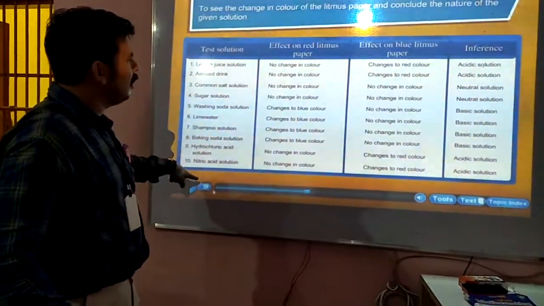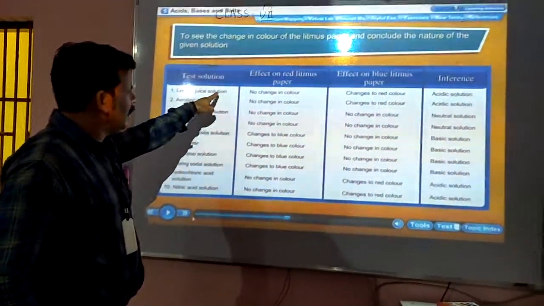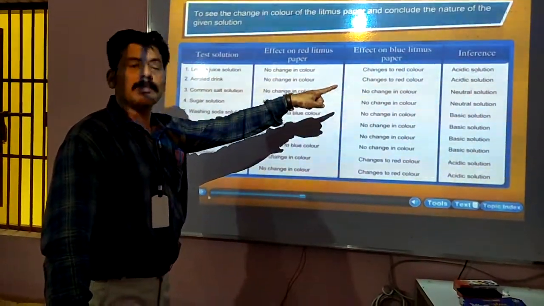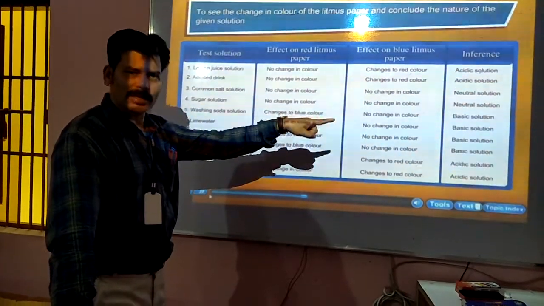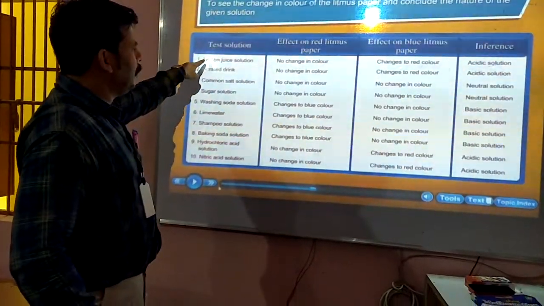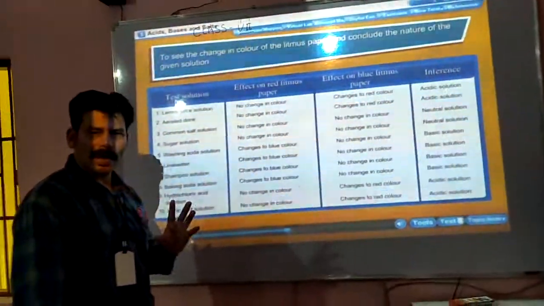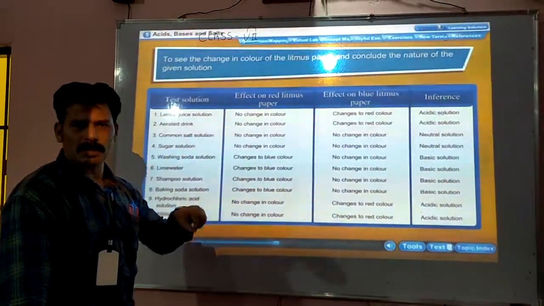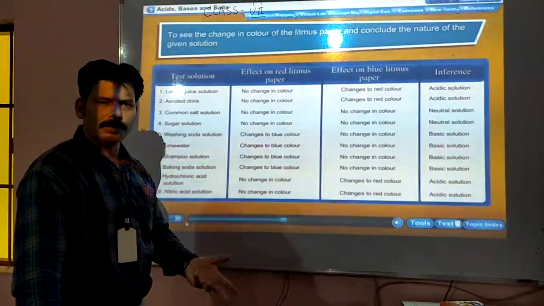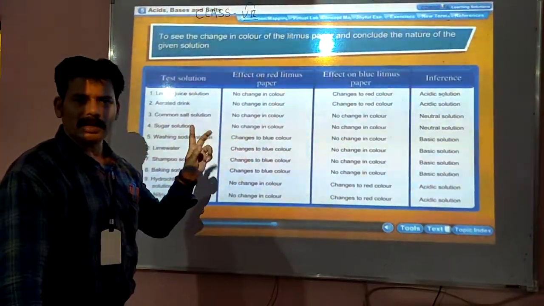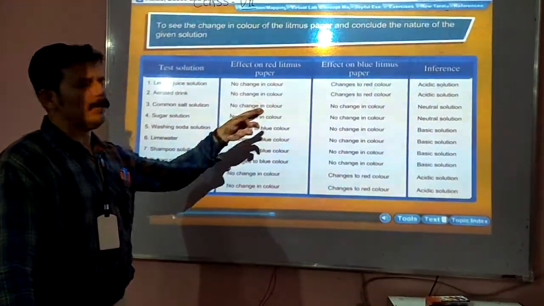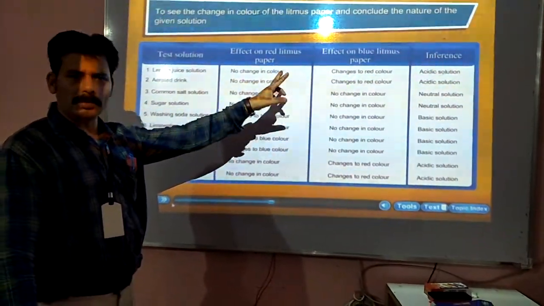Solutions are given. If red litmus is added to this solution, what will the effect be, and what will the nature of that substance be, whether acidic or basic? That will be given in the litmus column. So now checking lemon juice. Yes, lemon juice has acidic content. So when we put blue litmus into it, it will change the color to red. So lemon juice is acidic in nature. So that is mentioned here. So always an acid will change the blue litmus paper to red.